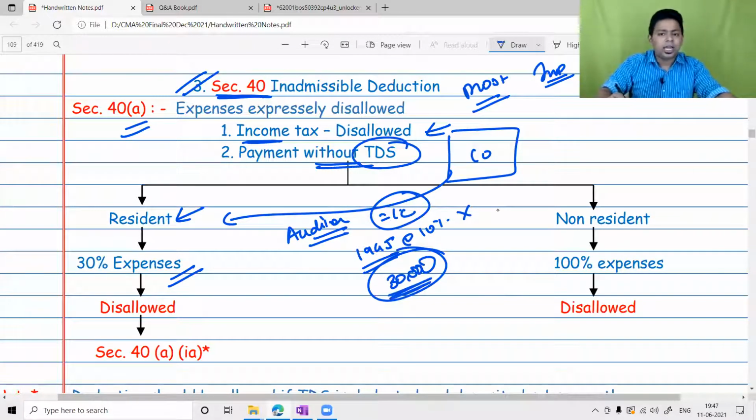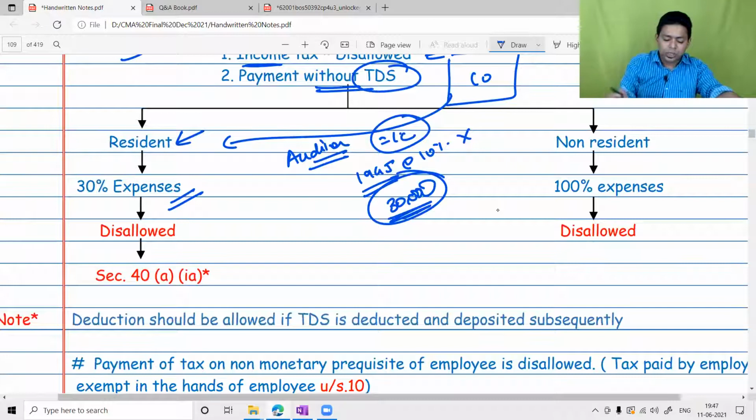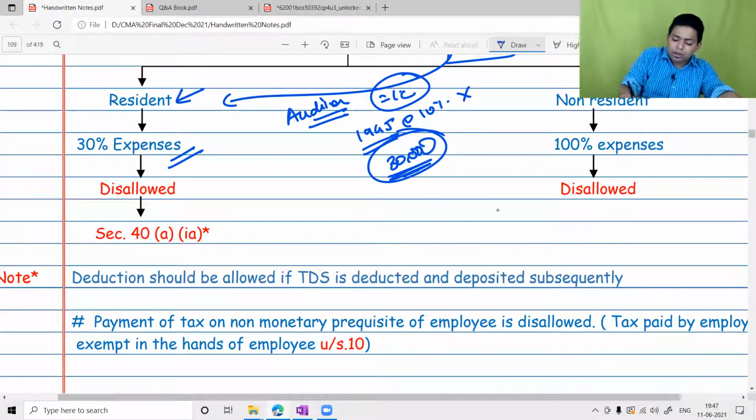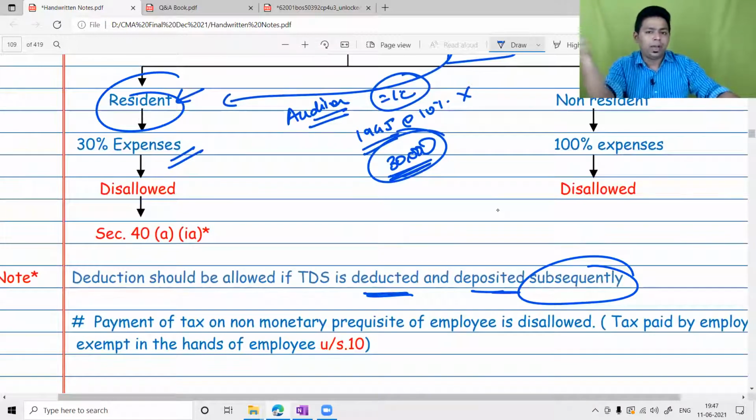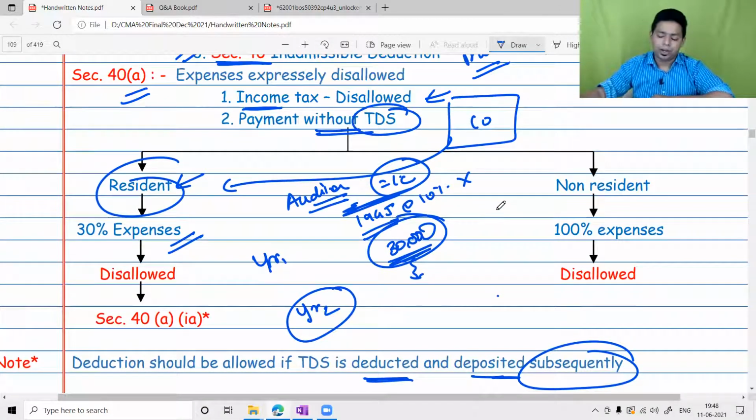Sir, is it a permanent disallowance? No. It's not a permanent disallowance. In future, please understand, in future, whenever this particular TDS is deducted and deposited subsequently, or this resident has made the payment of tax to the government of India, and the certificate is furnished with the income tax department that compliance is done, that means this tax is recovered. On this 1 lakh rupees, the tax is recovered by the income tax department. Once it is confirmed, then this 30,000 which was disallowed in year 1 will be allowed in year 2, in the year when the default is made good. Please understand. So it is not a permanent disallowance, it is a temporary disallowance.